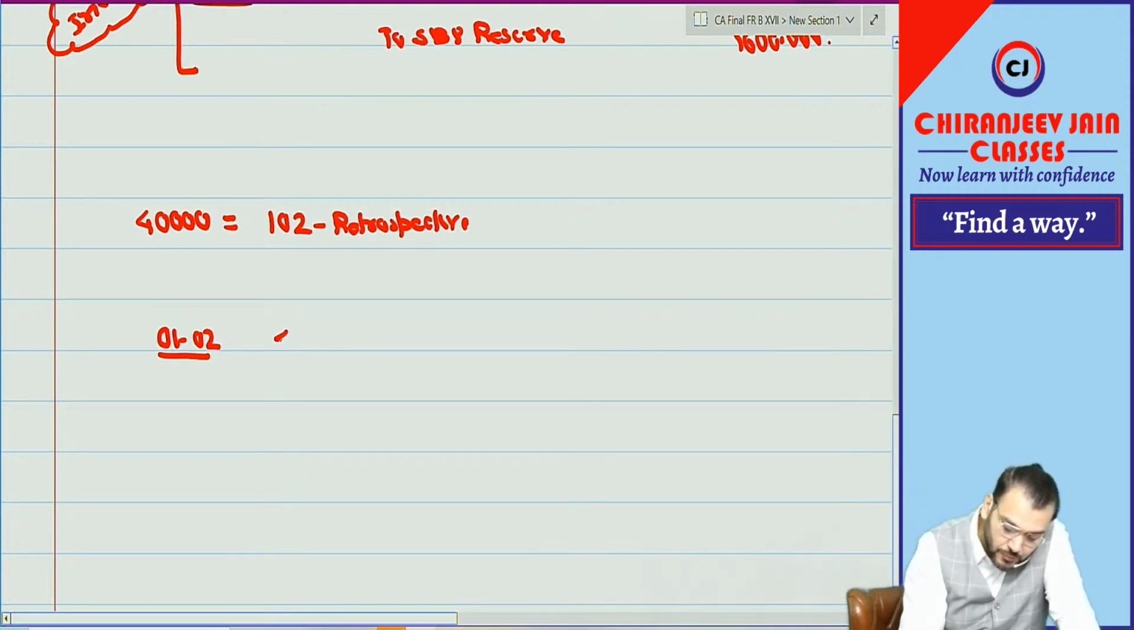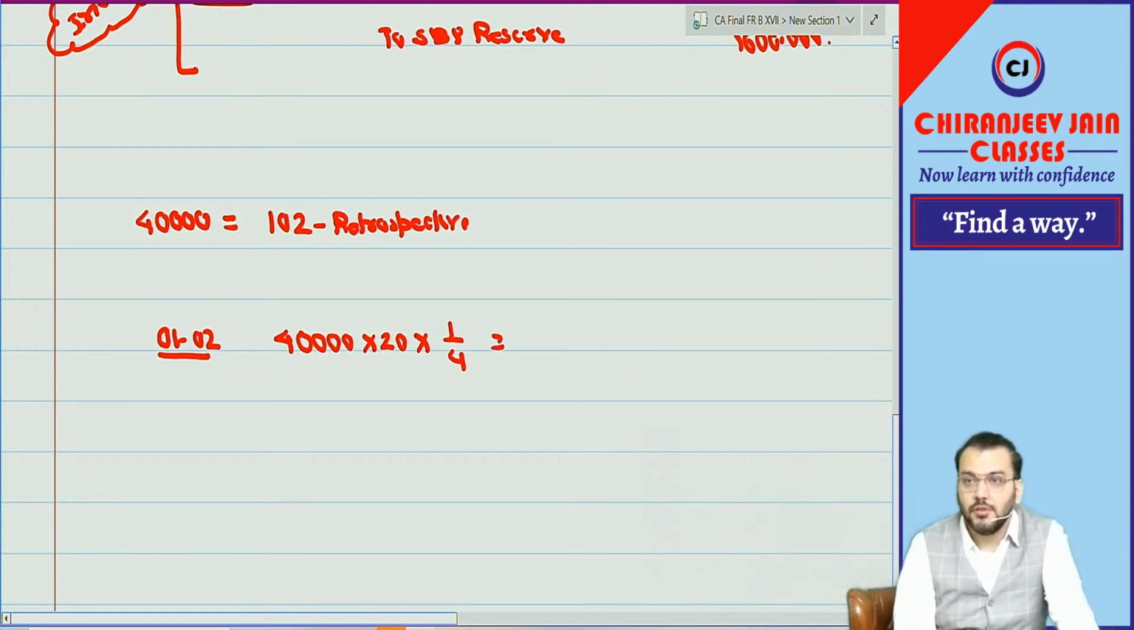Your expense will be 40,000 into 20 into 1 by 4. 40,000 into 20 into 1 by 4. That is equal to what? 2 lakh.